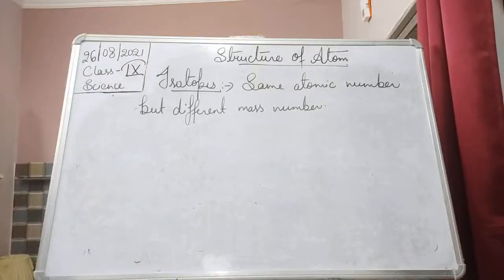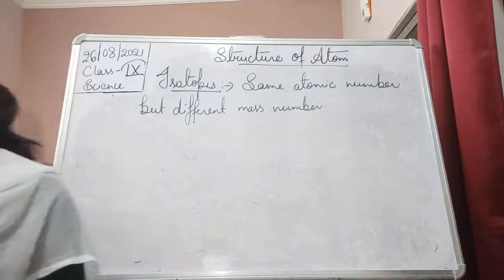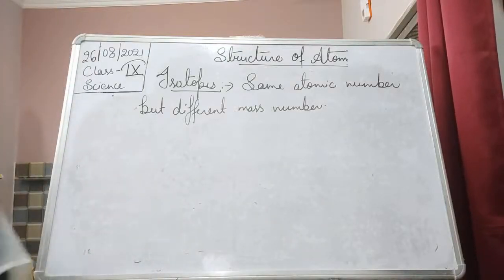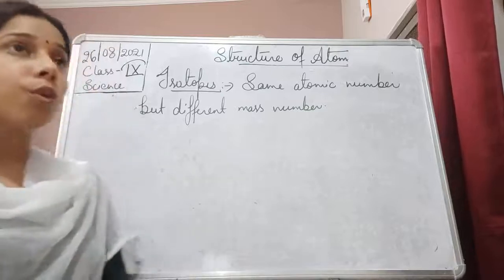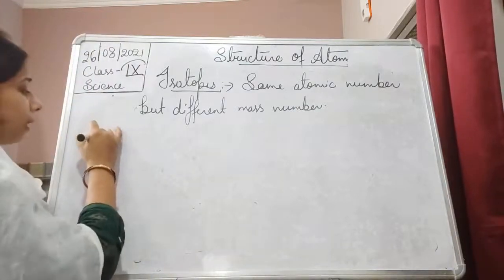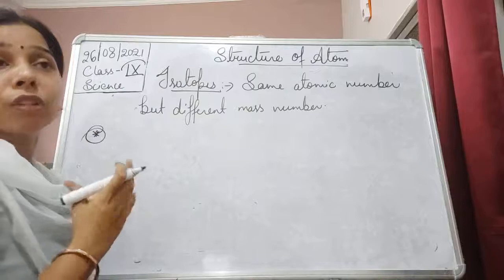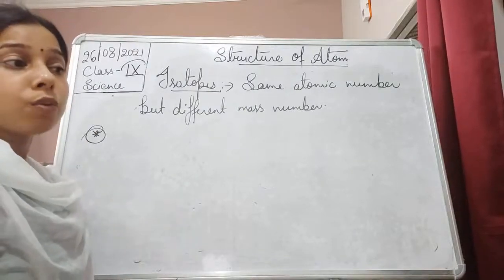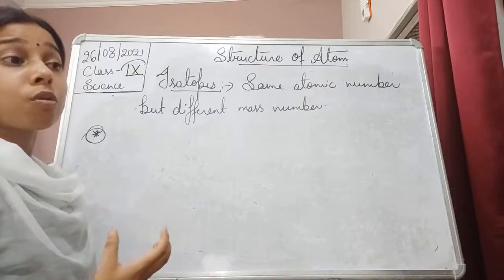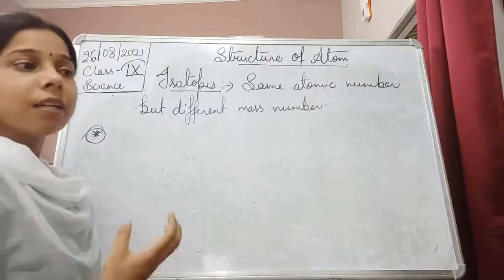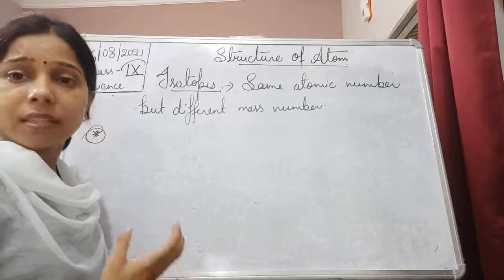The applications vary from element to element, since the chemical properties of the isotopes are the same. Some examples: they are used for the treatment of cancer, for carbon dating to find the ages of fossils, in nuclear reactors, and in treating deficiency diseases.